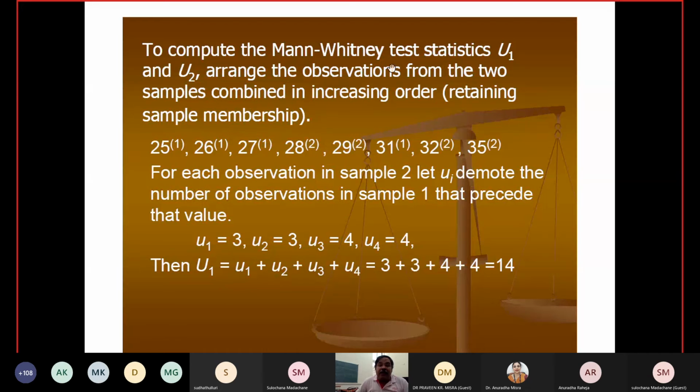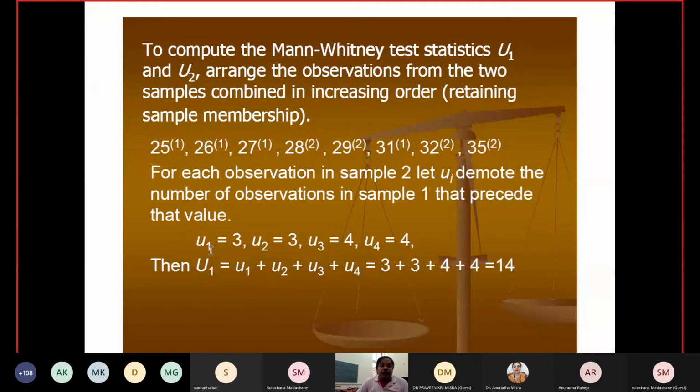To compute the Mann-Whitney test statistics U1 and U2, arrange the observations from the two samples combined in increasing order. Combine them in increasing order and then just identify whether each is coming from the first sample or the second sample. For each observation in sample 2, let Ui denote the number of observations in sample 1 that precede the value.